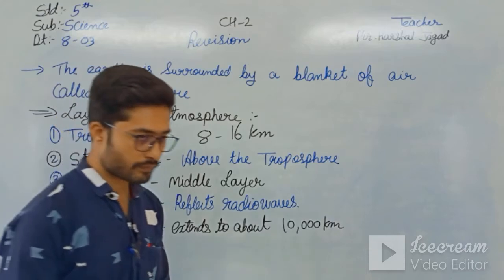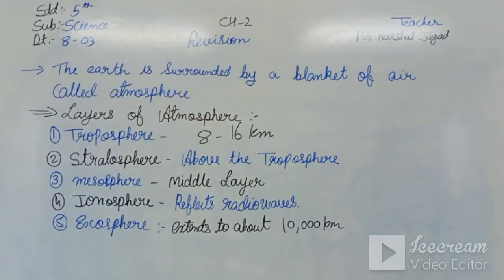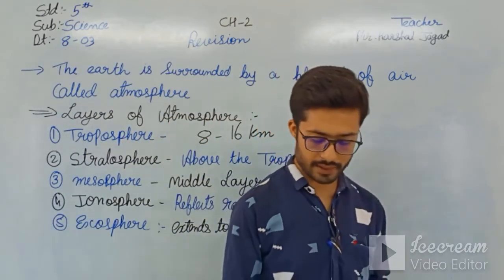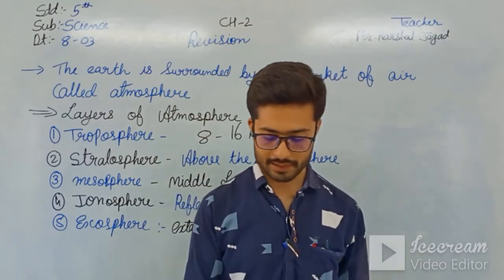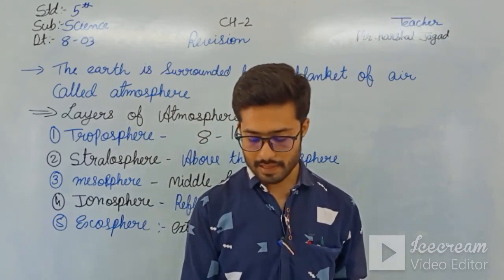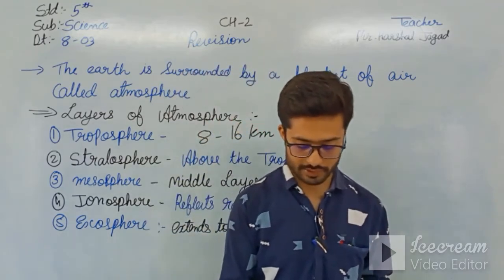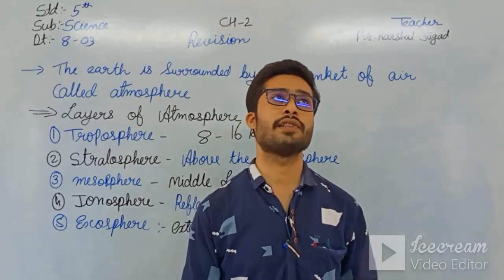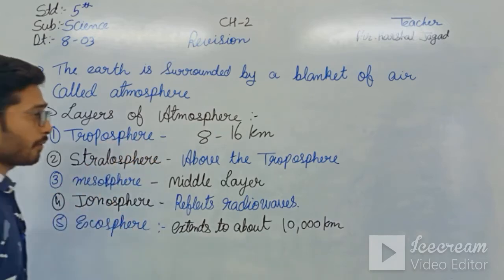Now let us read all the spheres one by one. The atmosphere contains several layers, the lowest being the troposphere. 80 to 90% of the mass of the atmosphere lies in this layer, which extends 8 to 16 kilometers above the earth. All weather changes take place in this layer. So all the weather conditions take place in the first layer, the troposphere.